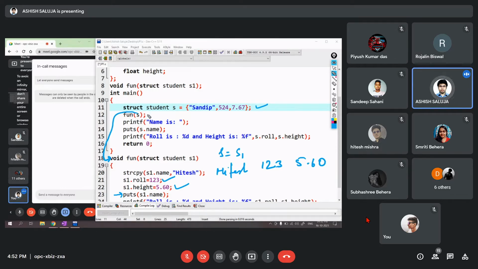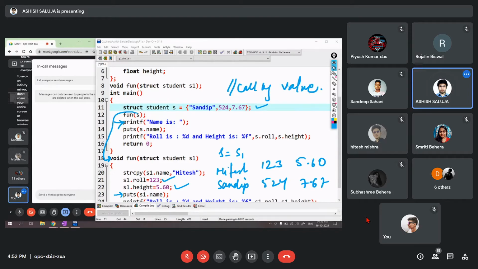So we move again back here where the control leaves. We come back here. We move to the next line. Again, the name is S. Now output will be Sandeep. Role is 524 and the height is 767. This will be how the program will execute, and the output will be Hitesh 123 5.60, Sandeep 524 767. So it is call by value.